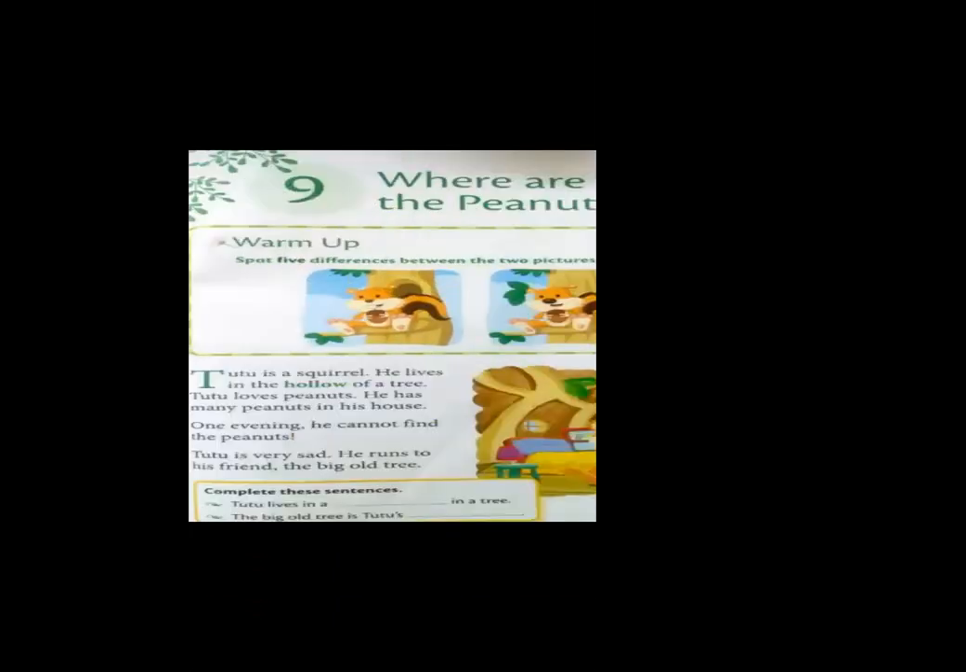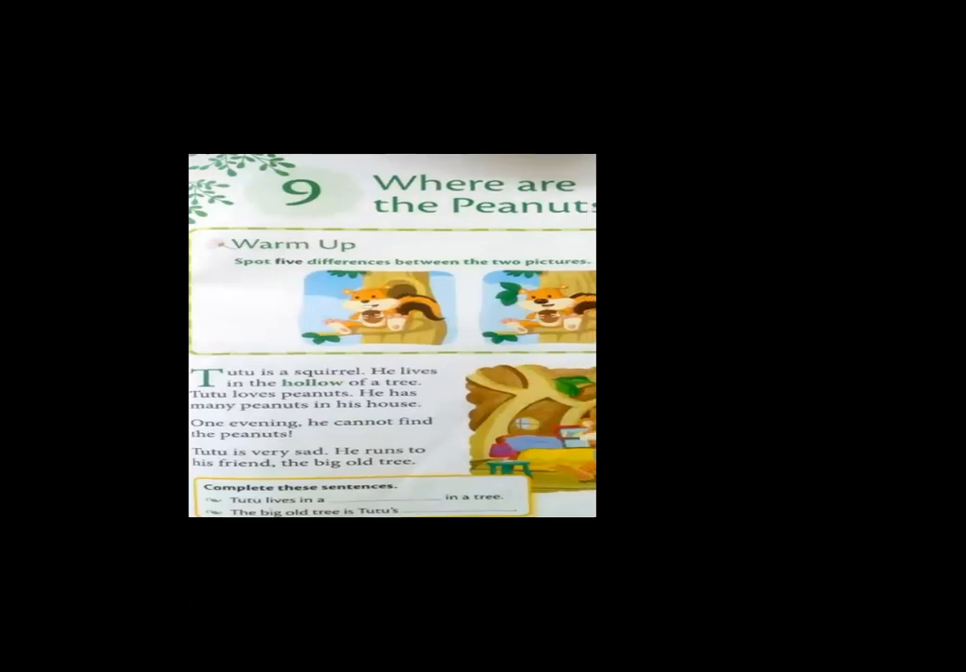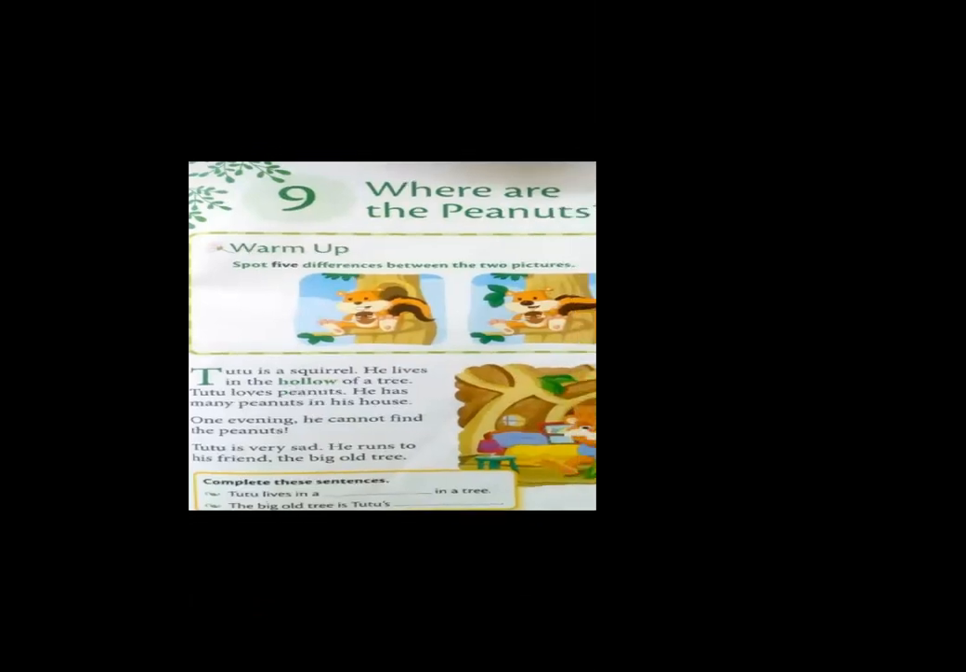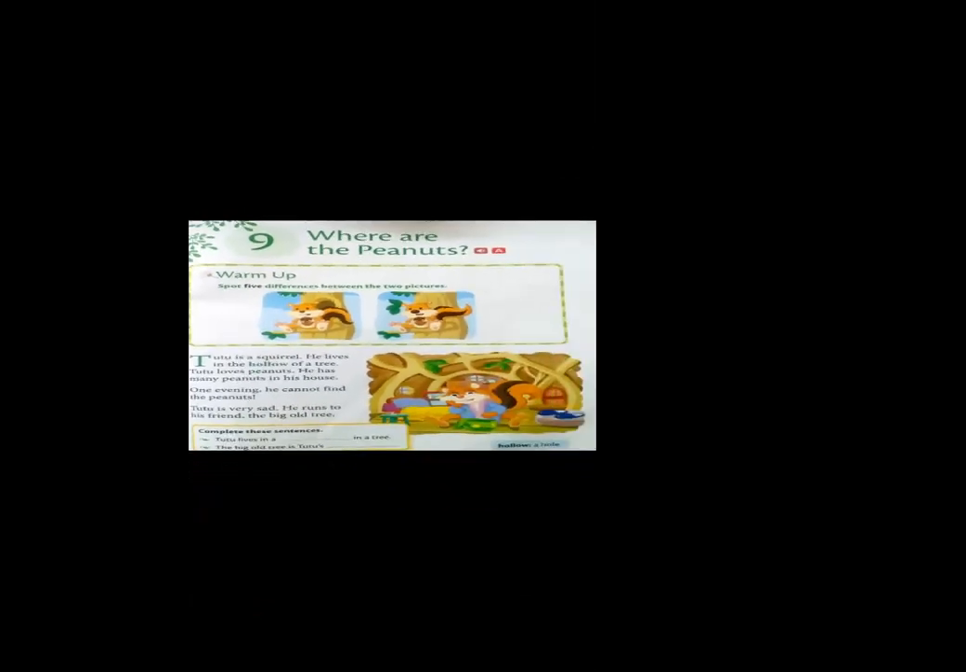Tutu was very sad. He runs to his friend, the big old tree. When Tutu saw the box was empty, there were no peanuts in the box, Tutu became sad and immediately he ran to the big old tree. Now, what he said to the big old tree? I cannot find my peanuts, says Tutu.